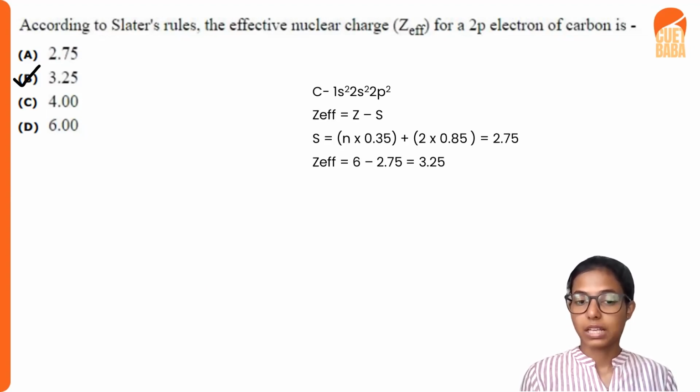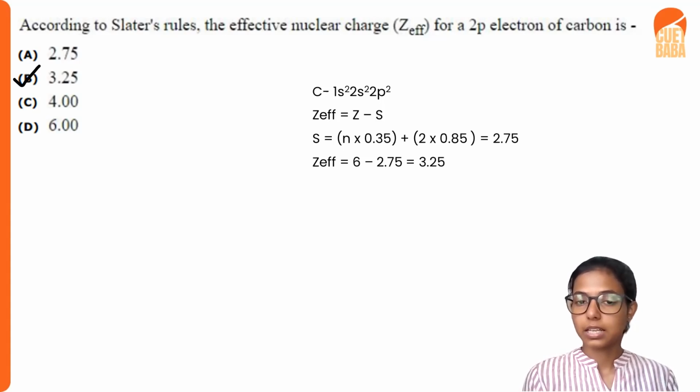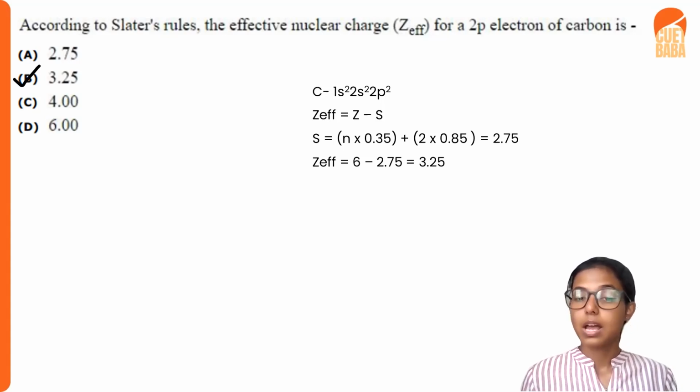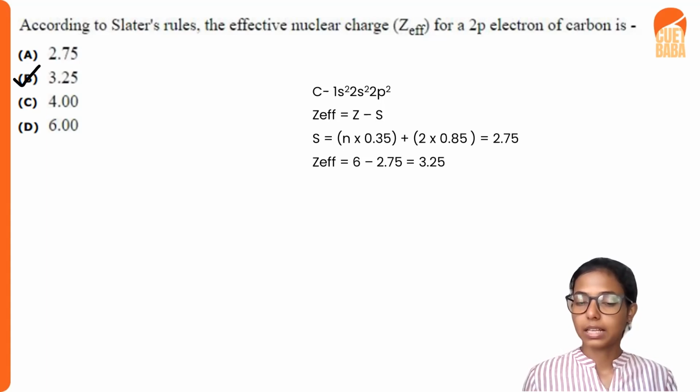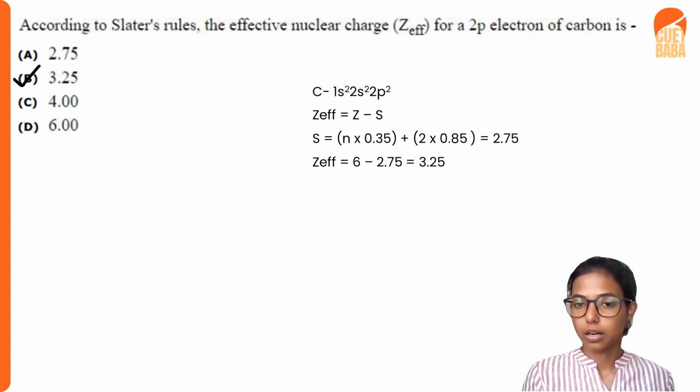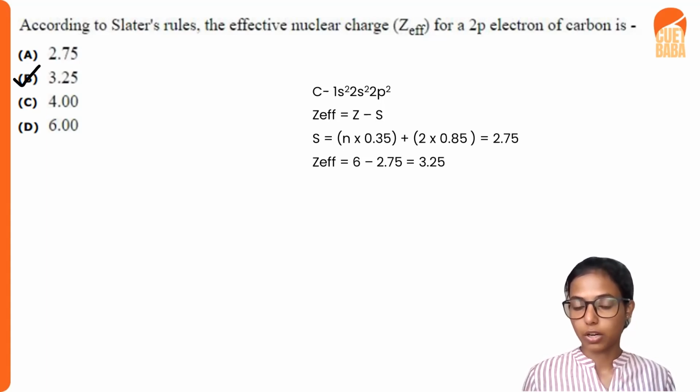So first we want to find the shielding constant. According to Slater's rule, when we group the atomic orbitals, here we can group them into one group that will be 1s, and the second group will be 2s and 2p. So for the electrons in the same group, we have to multiply the number of electrons in the same group with 0.35, and for the next group, that is near to the group of the electron of our interest, we want to multiply the number of electrons in that group by